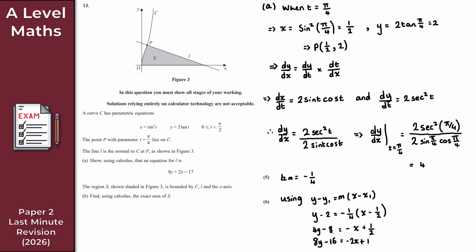Therefore, if I add 2x to both sides and add 16 to both sides as well, what we get is 8y plus 2x is equal to 17. Perfect, as required. We'll give it a smiley face. As required, happy days. We're done. So that's part A done.